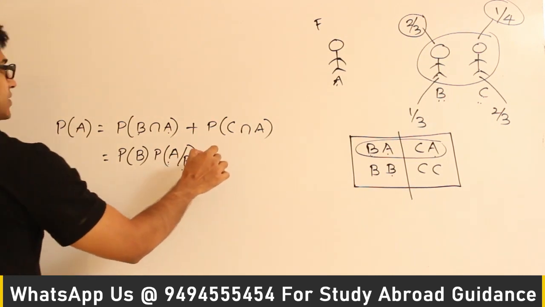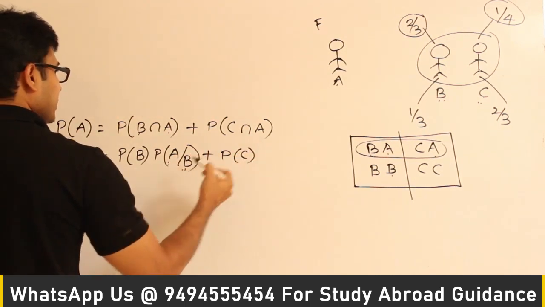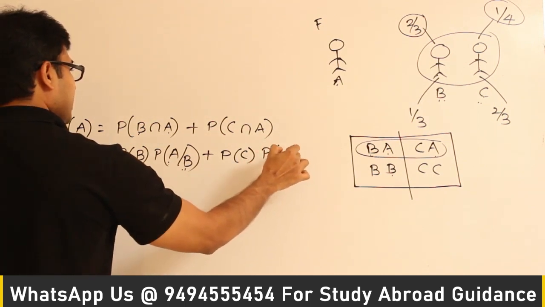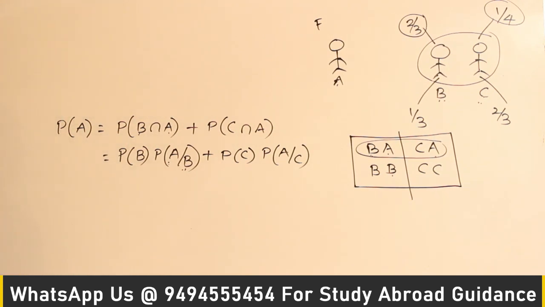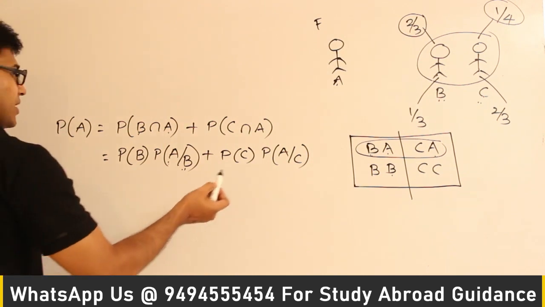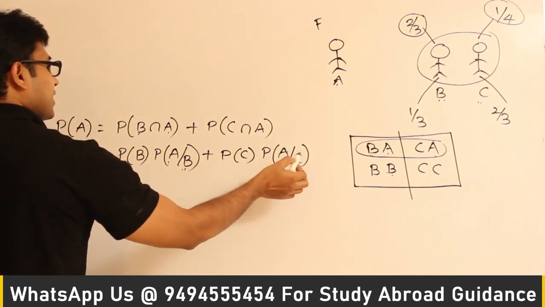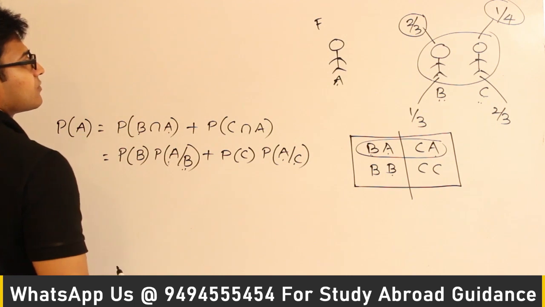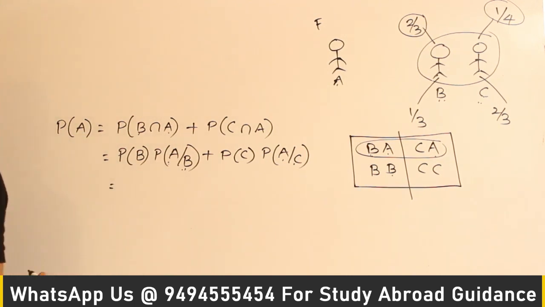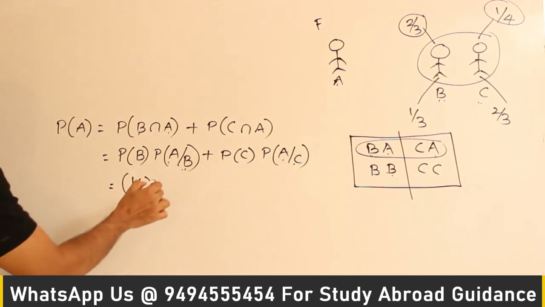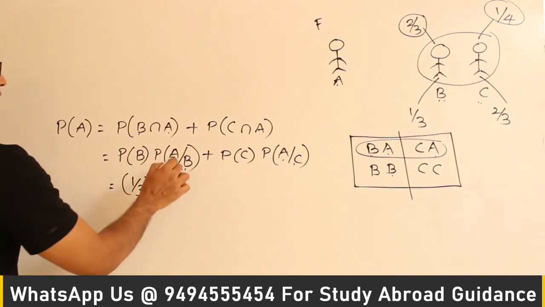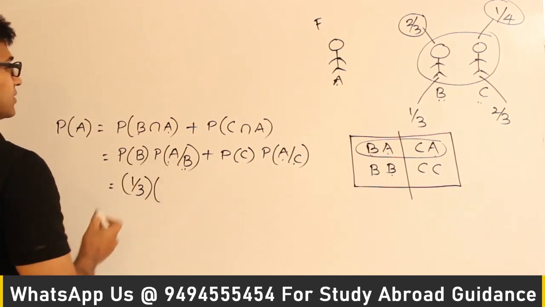Plus probability that C will win into probability that A will win given C has won. It doesn't mean that A and B are actually dependent in the other sense, which means the probability of A will not change. But then why am I writing this? Because there is a difference in A winning. Got it? So what is it? Probability of B winning is equal to 1 by 3 into probability of A winning given that B has won. So this means that A and B are fighting. That is why this case is different.